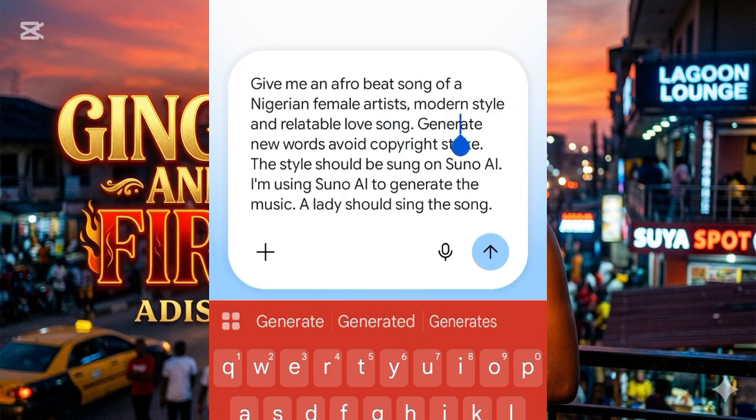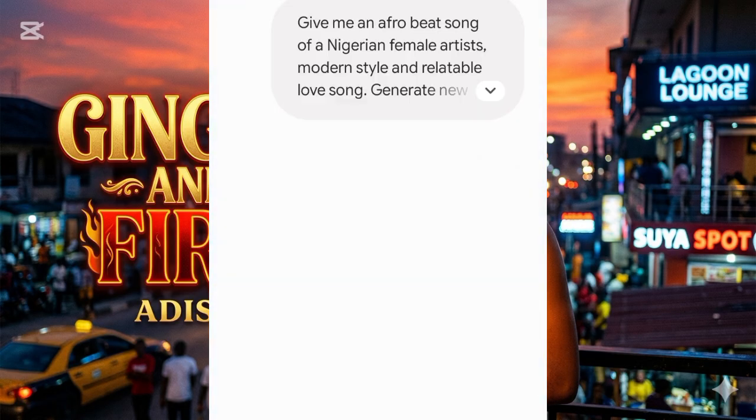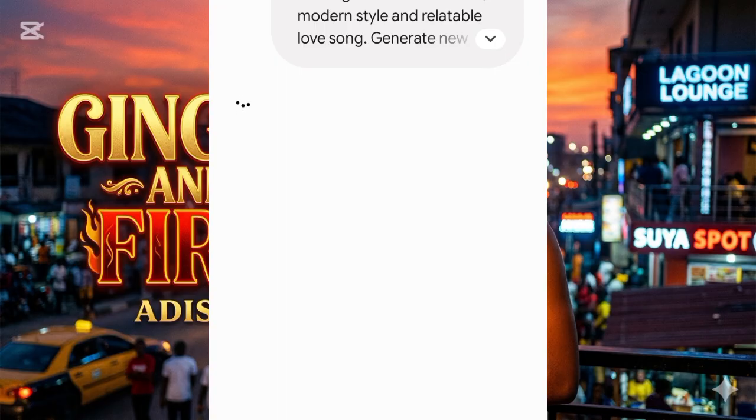Now it's going to give you an Afrobeat song of a Nigerian female artist. You can use a male. It's your preference. Modern day style, relatable song, generate new words, emphasis on generate new words, avoid copyright strike on Suno AI. I want to upload the bigger version on Suno AI.